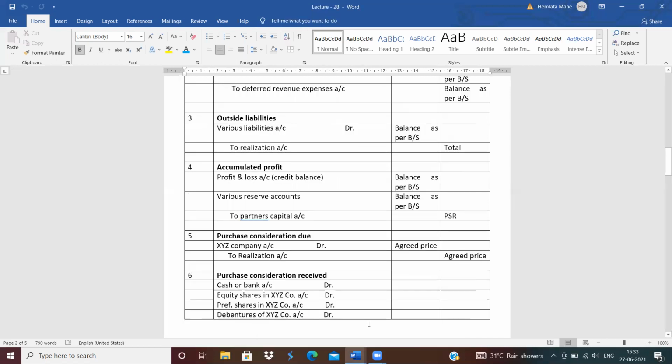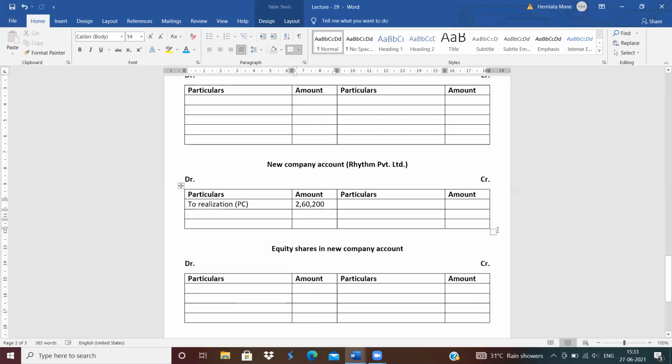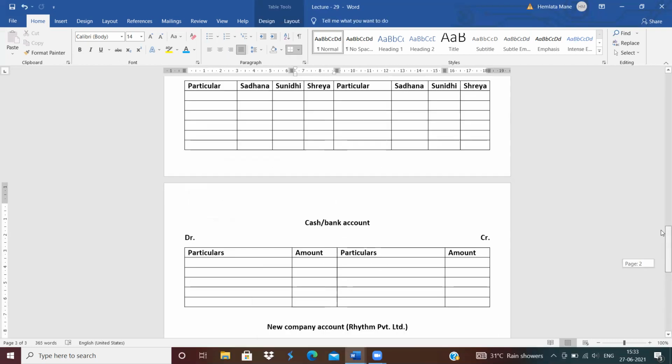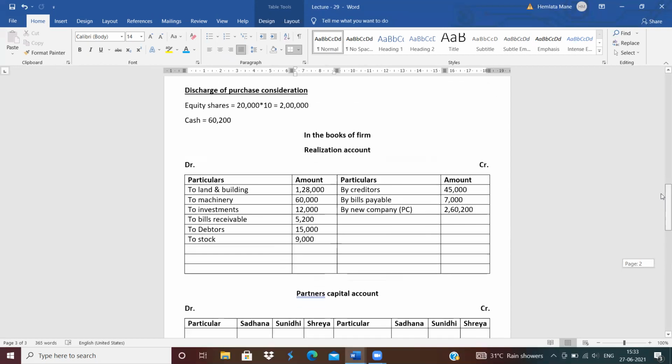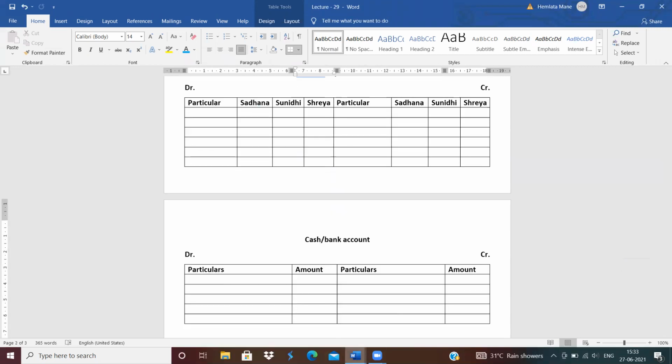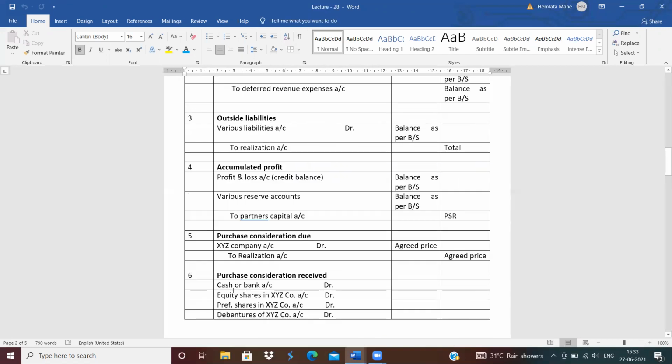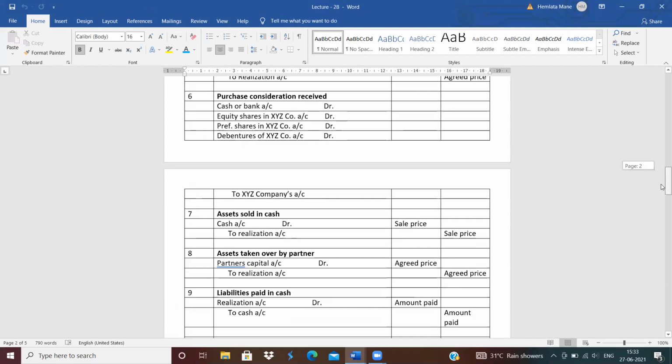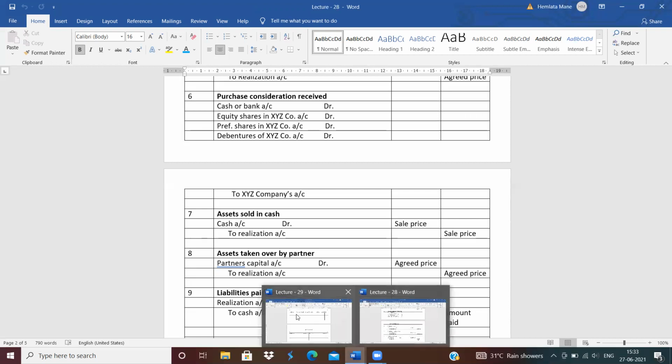Now, next entry. See, what is the next journal entry? Purchase consideration received. How is the purchase consideration received? Purchase consideration received in the form of equity shares and in the form of cash, right? So, what is the entry? Cash account debit, equity shares account debit to new company account. So write down in new company account credit side.